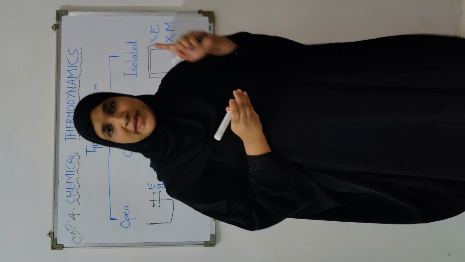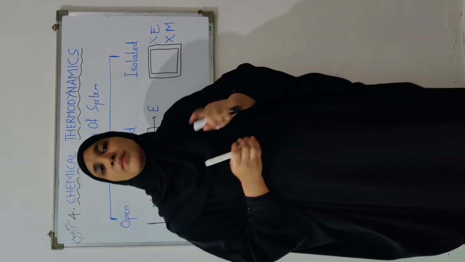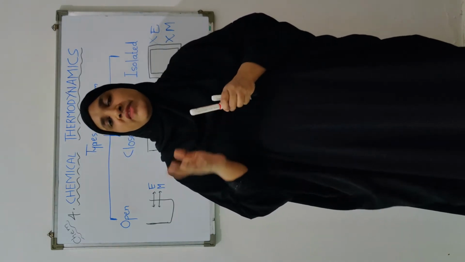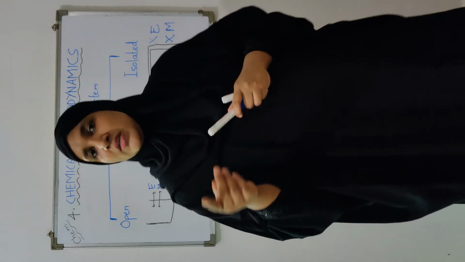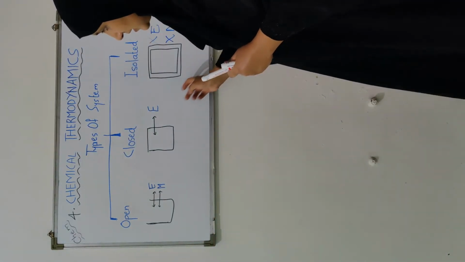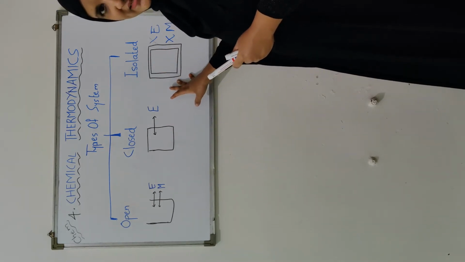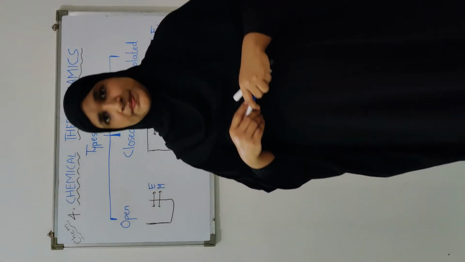It is completely closed and it is thermally insulated also, therefore both the exchanges are not possible. So when we carry out the thermodynamic study, we may come across any of this kind of system: open system, closed system or isolated system. These are the three important types of system.